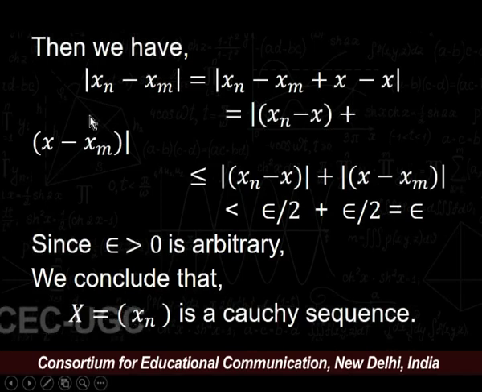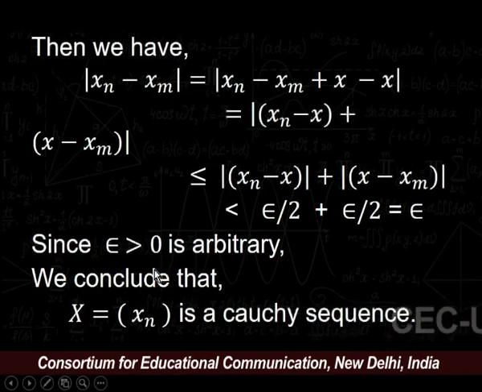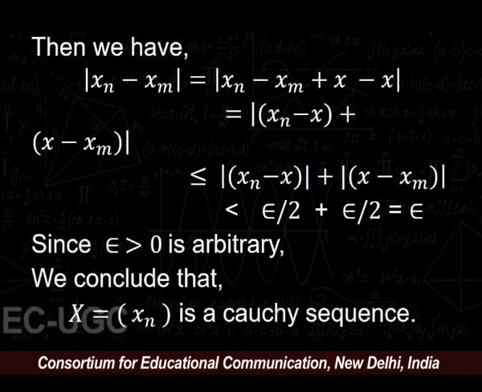That means we get modulus of xn minus xm less than epsilon. Since epsilon greater than 0 is arbitrary, we conclude that the sequence x = (xn) is a Cauchy sequence.